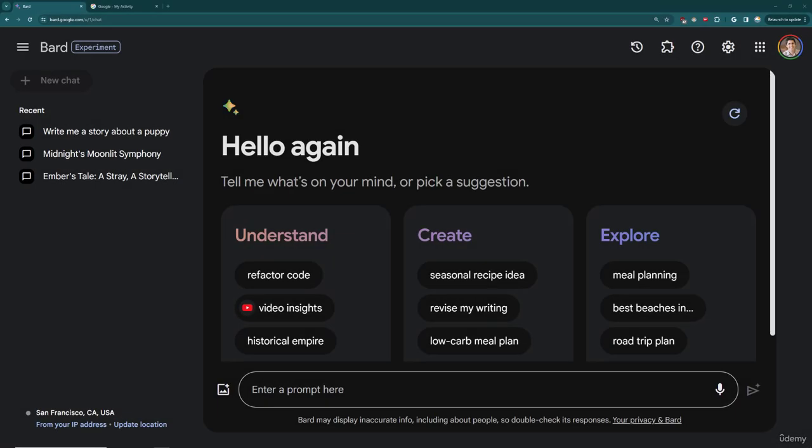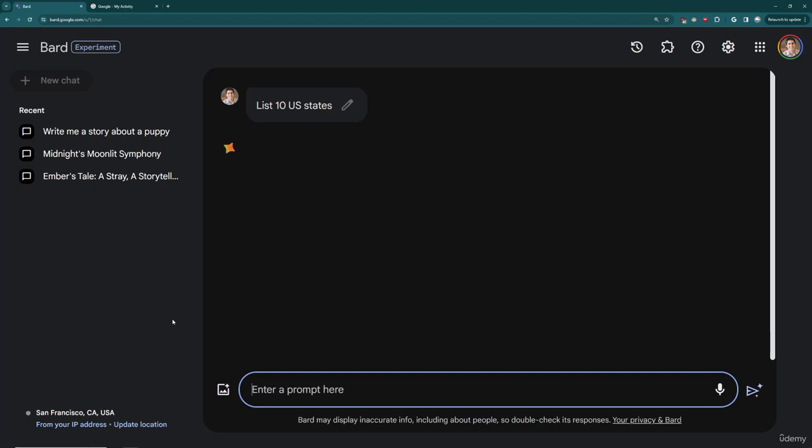Okay, here I am at Google Bard. Let's explore this idea of clear direction for our prompts. And then we're also going to explore a couple of more Bard features, such as regenerating drafts or actually editing your prompt and then running it again. So I'm going to say list 10 US states. Not a whole lot of direction there, and you may just be expecting a straightforward list of just state names, maybe at random, that you get back.